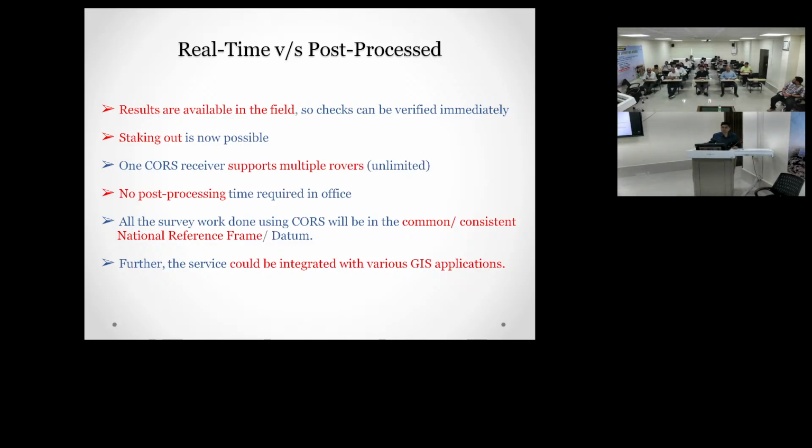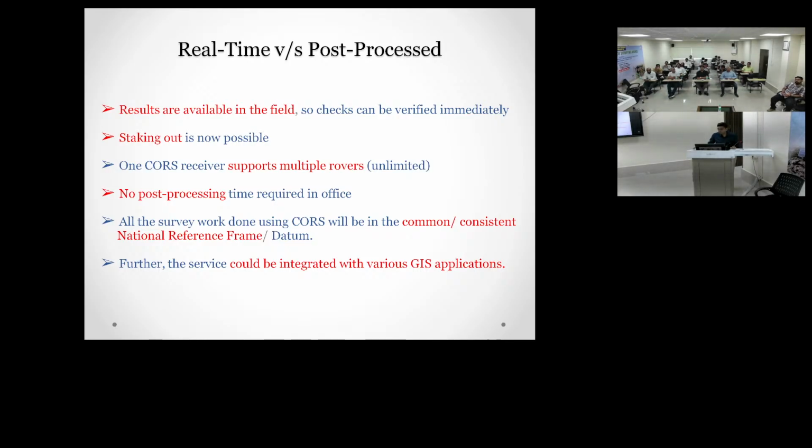The drone will take photographs. These photographs are not georeferenced; they are only photographs. So to georeference these photographs, we need control points. Using CORS, we can give control points. Using those control points, we will georeference those photographs to have an accurate picture of the land. So that's why we are using it.